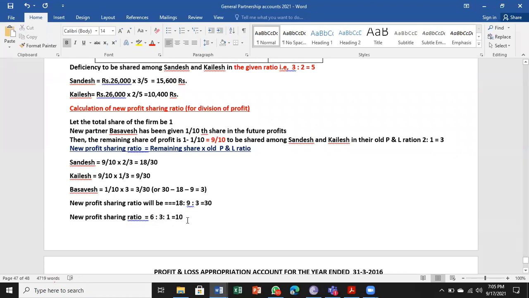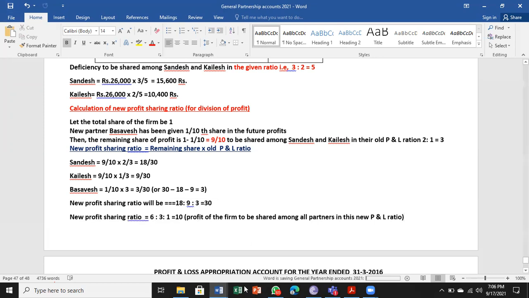So 6/10 for Sandesh, 3/10 for Kailash, 1/10 for Basavesh. This is the new profit sharing ratio in which the profit of the firm is to be shared among all partners, the new P&L ratio.